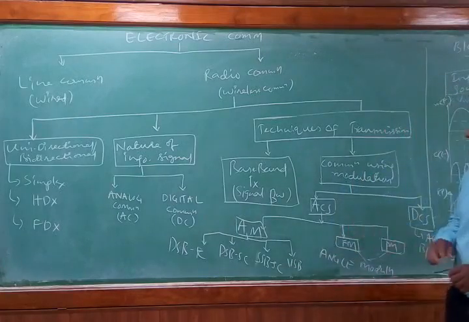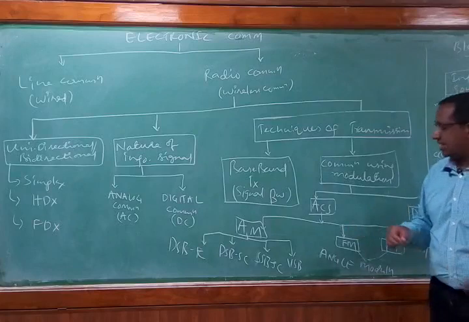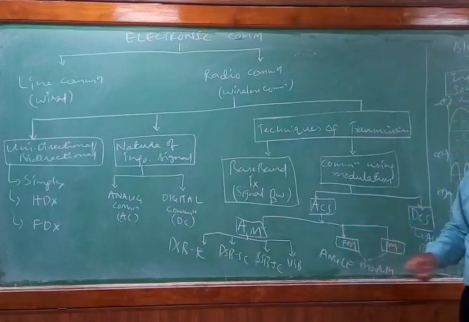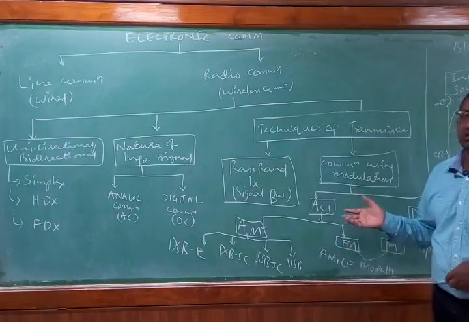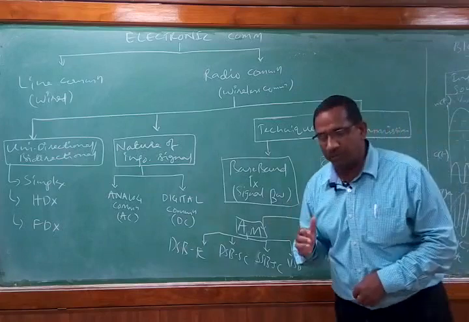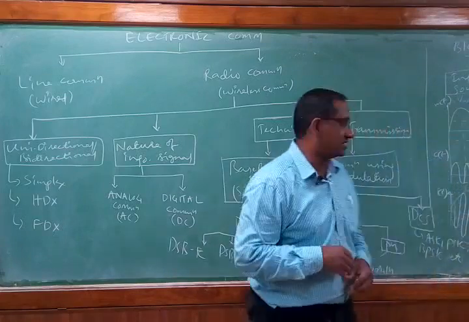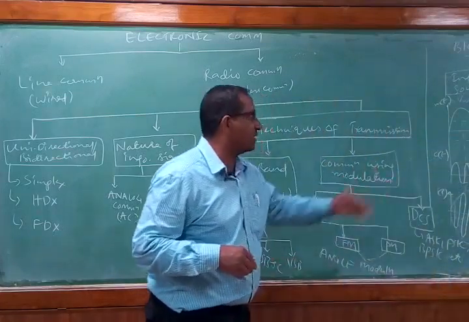And next we have two more modulation schemes, that is FM and PM, frequency modulation and phase modulation. Collectively we call them angle modulation. In the pulse modulation scheme we are going to have PAM, PWM, PPM as we discussed in the previous class. So that will be there in the modulation scheme.